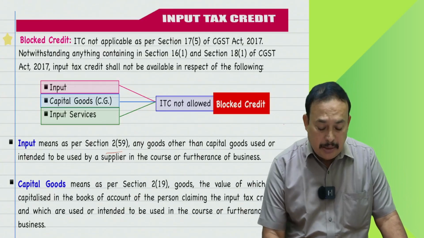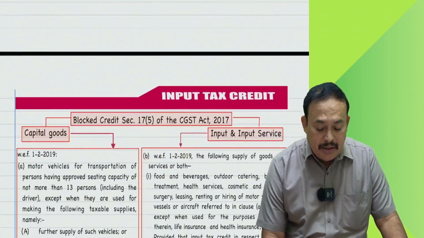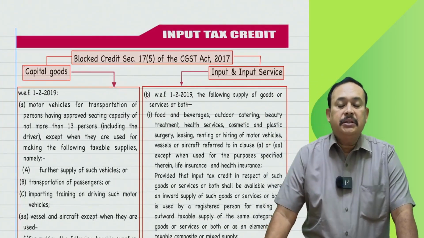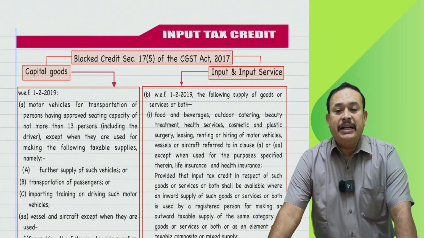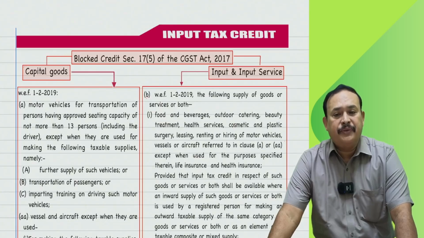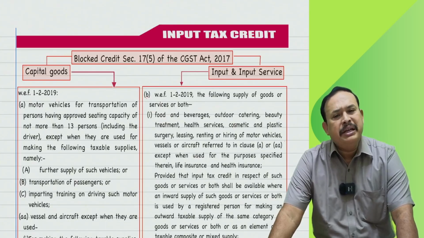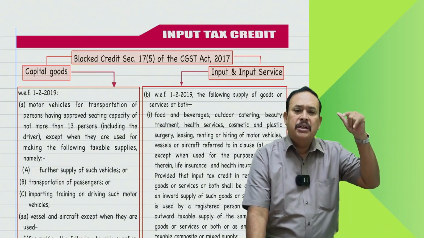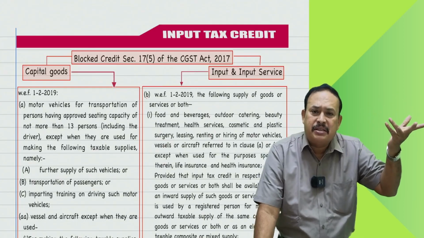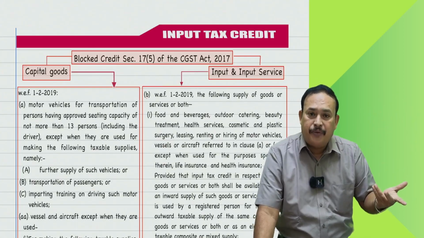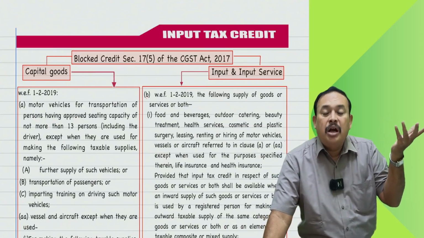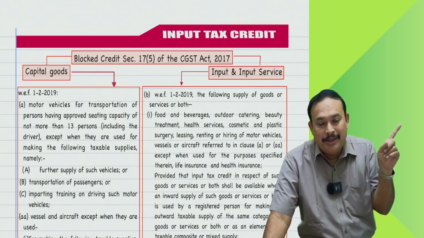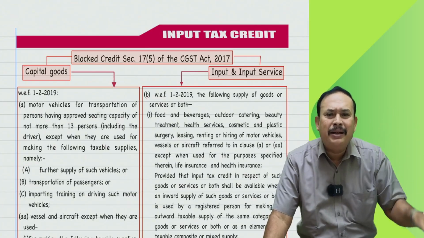How to understand the blocked credit here? Section 17 subsection 5 refers to blocked credit, meaning thereby, hey Mr. Taxpayer, you may have used the goods or services in the course or furtherance of your taxable output supply. In spite of that, ITC is not allowed to you. Why, sir? Blocked credit.